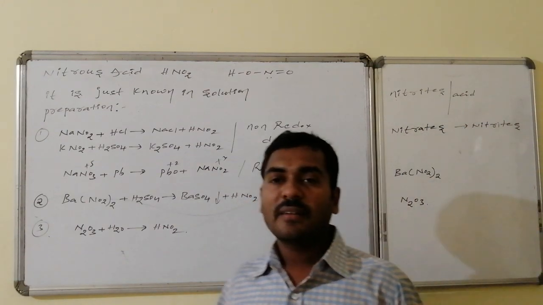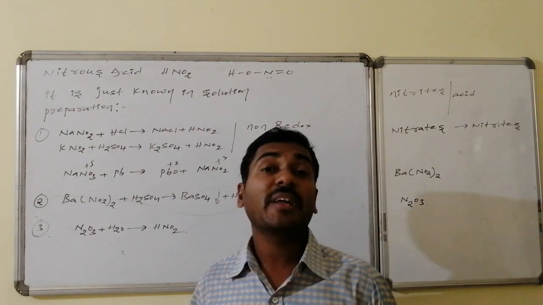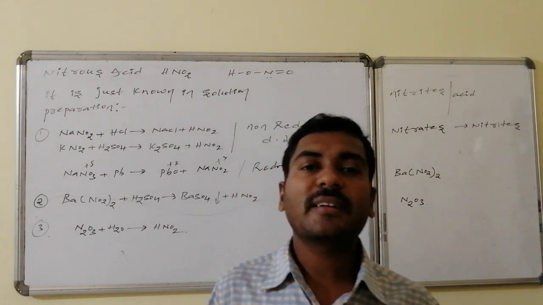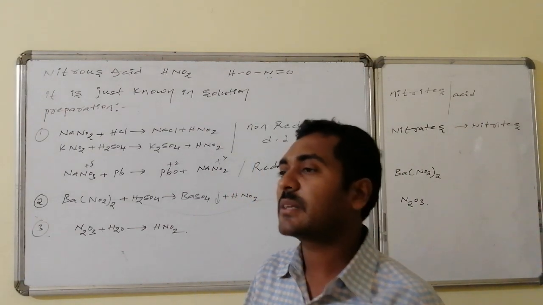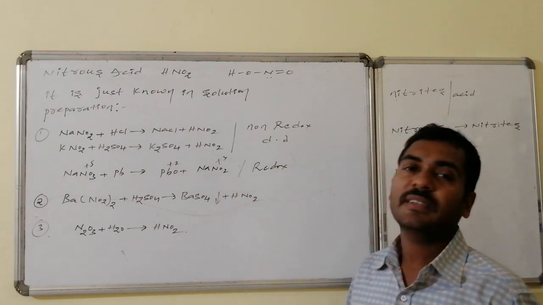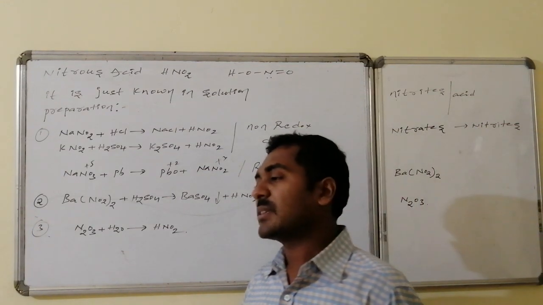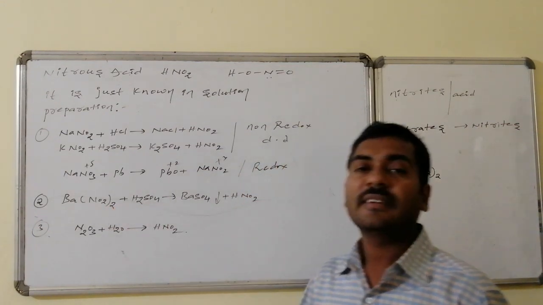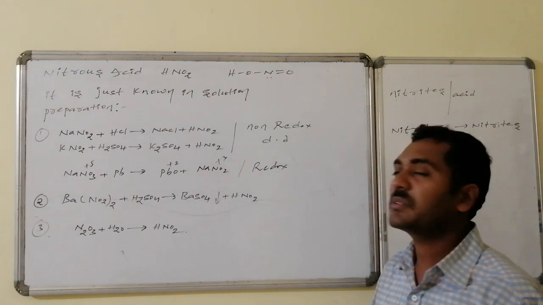Secondly, another important method is from barium nitrate. Barium nitrate on reaction with sulfuric acid is converted to barium sulfate, which is a precipitate and easily separable, and in this reaction nitrous acid, that is HNO2, is prepared.